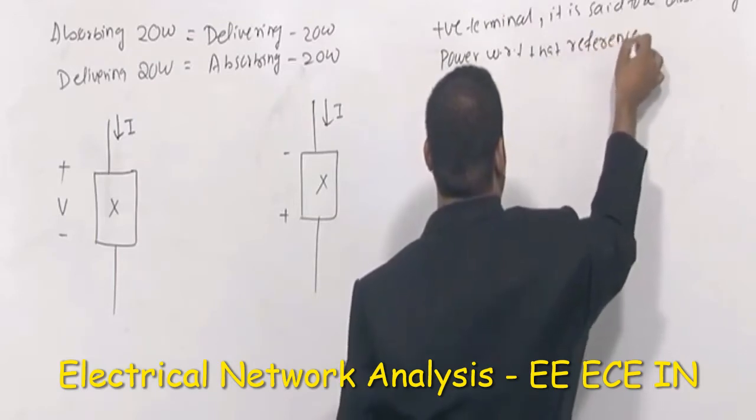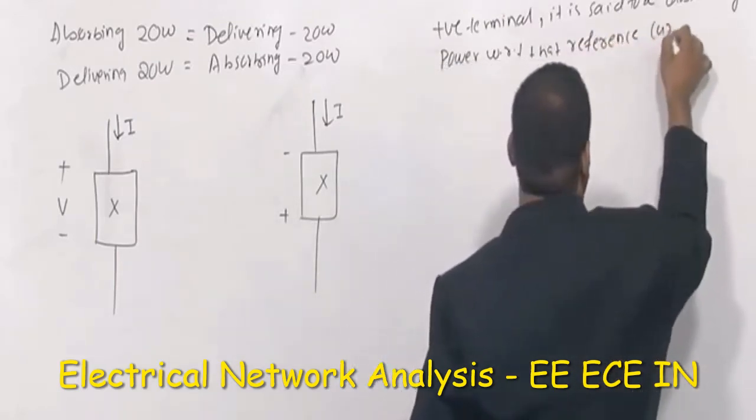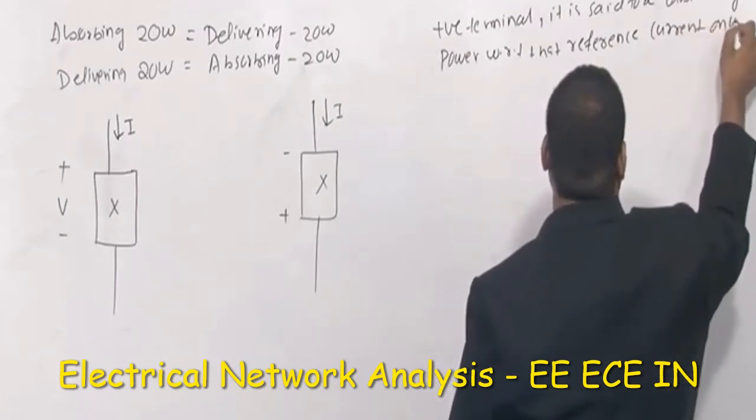This is very important, with respect to that reference current only.